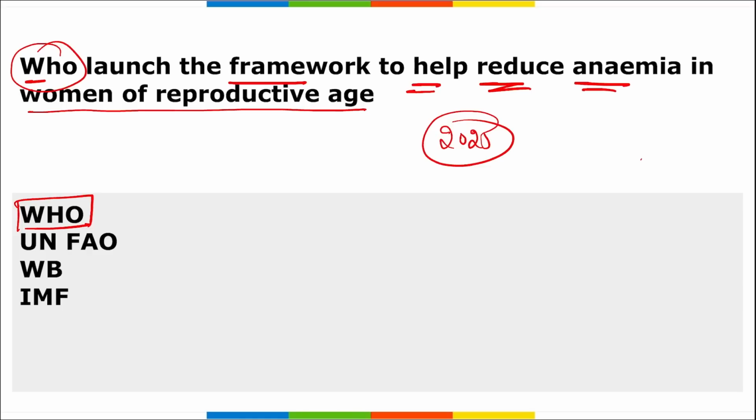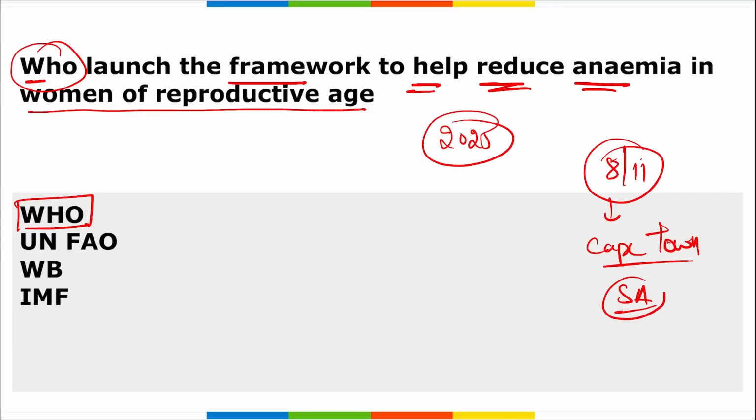UN Health Agency also launched a comprehensive framework on reducing anemia during the International Maternal Newborn Health Conference that was between 8 to 11th of May, and this was in Cape Town. Now where is Cape Town? It is in South Africa, and South Africa, we remember that the first 100% agriculture dedicated satellite was launched, and with the help of this satellite almost $1 million are being earned by South Africa.